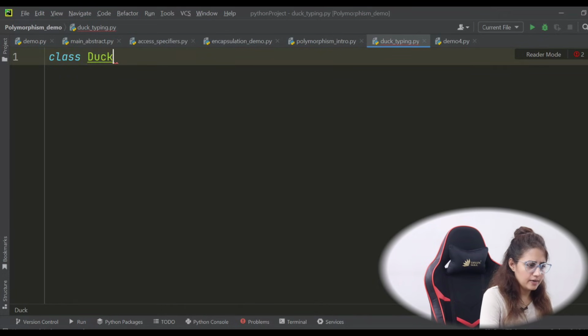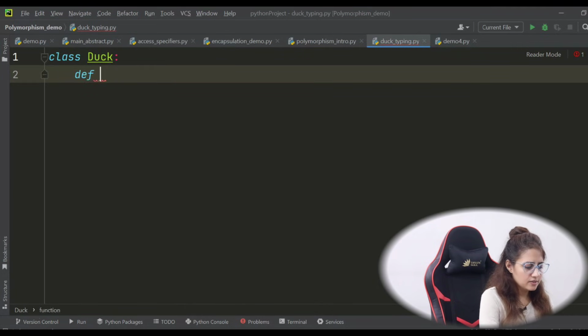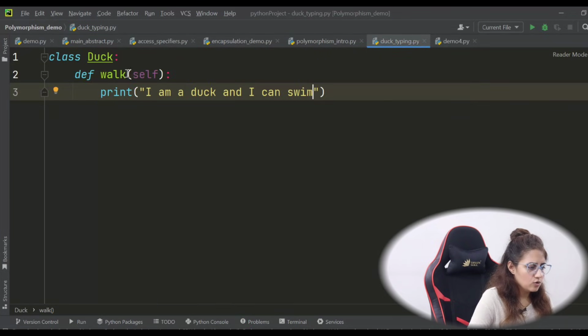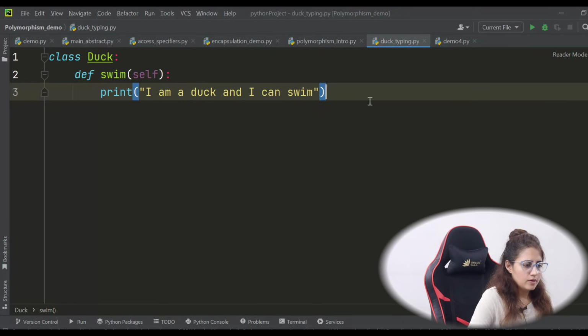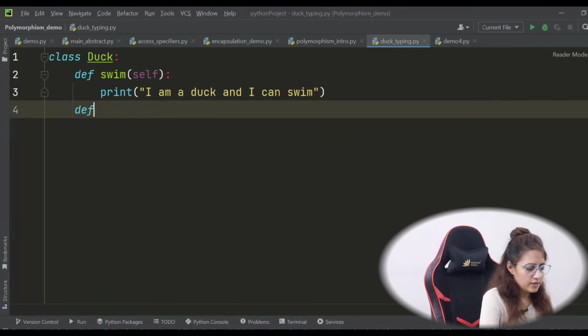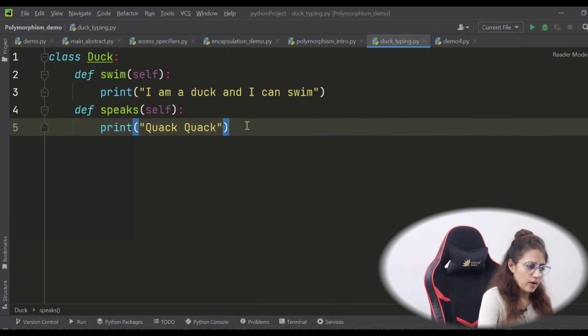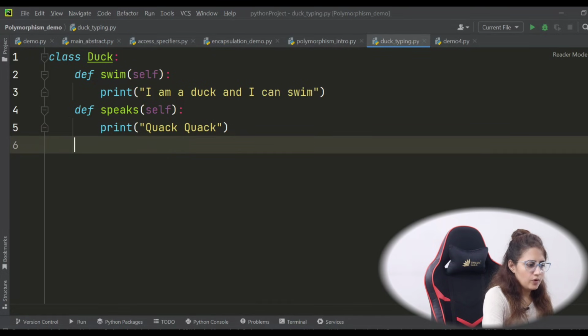Okay, let's say we have a class Duck. A simple example I'll take, and let's have 2 functions here. One is walk. Okay, let's not take walk, let's take swim. And one more function, speaks, which prints quack quack, how it speaks, something like this. So we have one class, Duck.